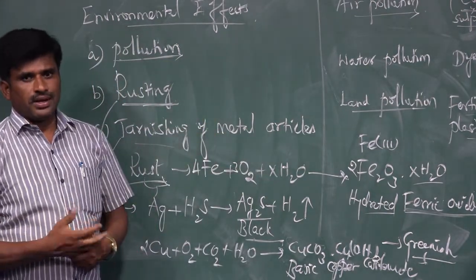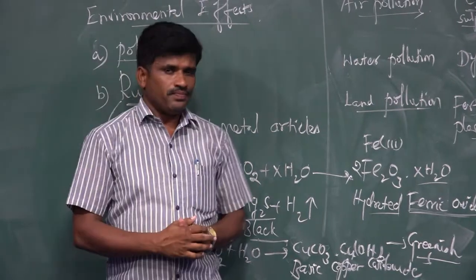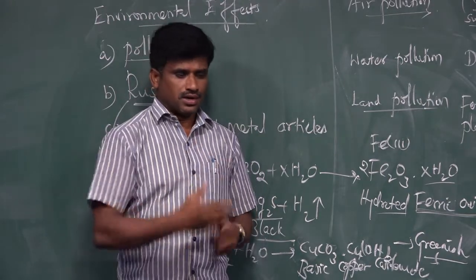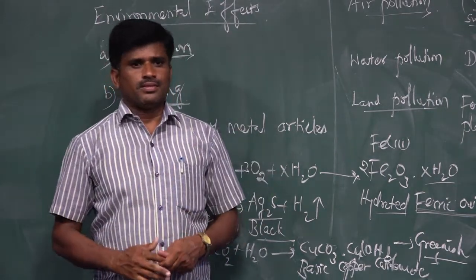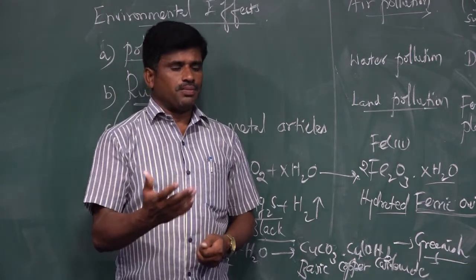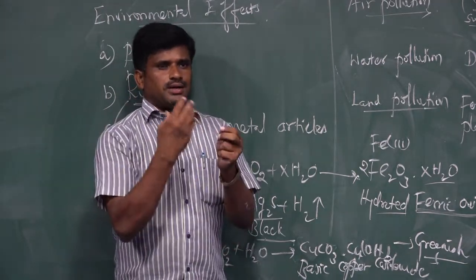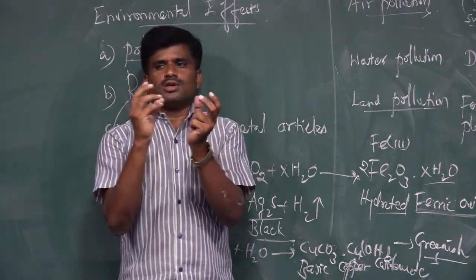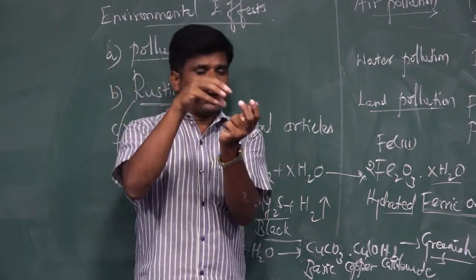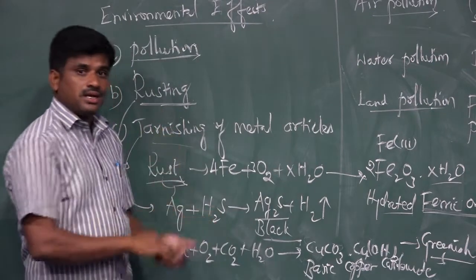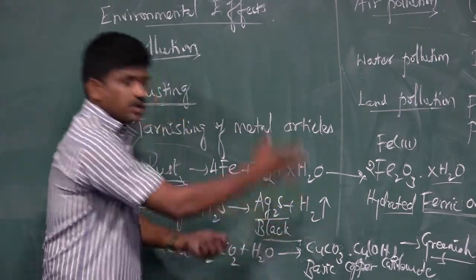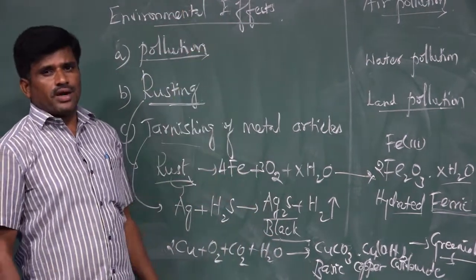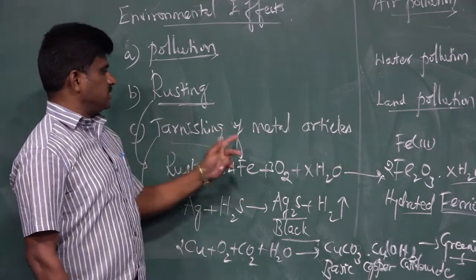This you could observe in your articles which are made of brass. Slowly that green layer is forming. You could observe this in your puja room. There are some articles which are made of brass. Day by day when you are using those articles, you may observe a small greenish layer forming. Because they slowly react with oxygen, carbon dioxide, and water, they are forming basic copper carbonate. This is about the environmental effects of chemical changes, that is, tarnishing of metals.